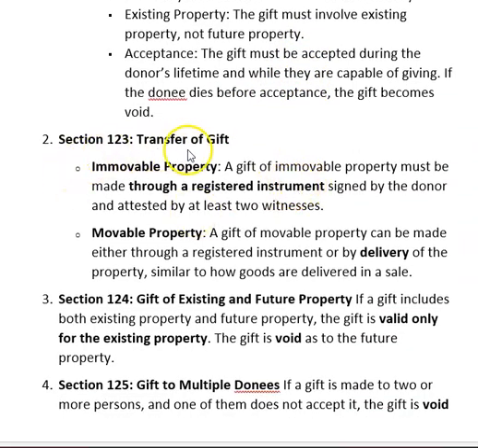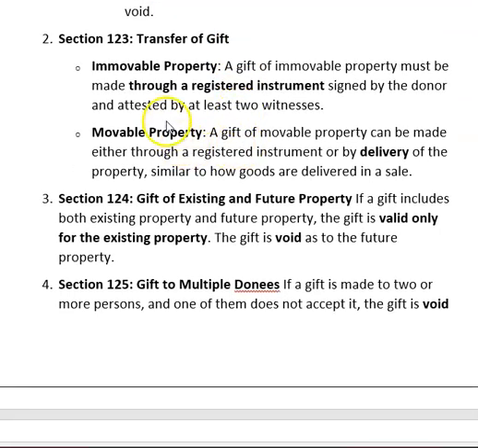Section 123, transfer of gift. Immovable property: a gift of immovable property must be made through a registered instrument signed by the donor and attested by at least two witnesses. Movable property: a gift of movable property can be made either through a registered instrument or by delivery of the property, similar to how goods are delivered in a sale.